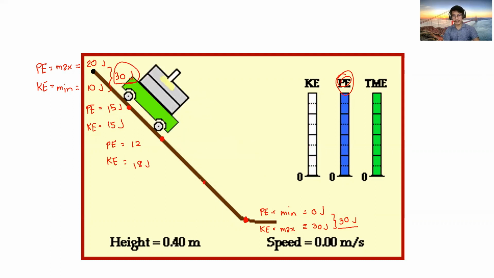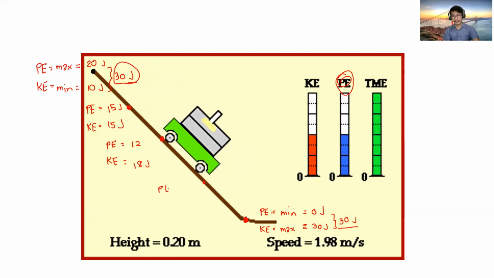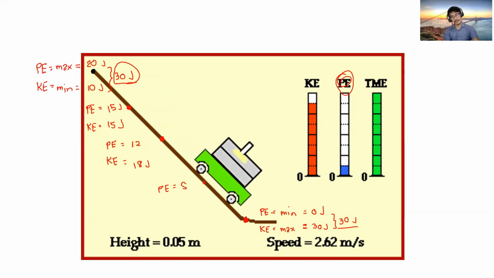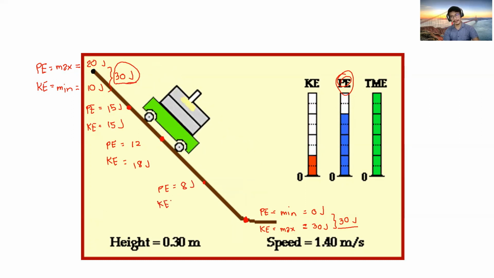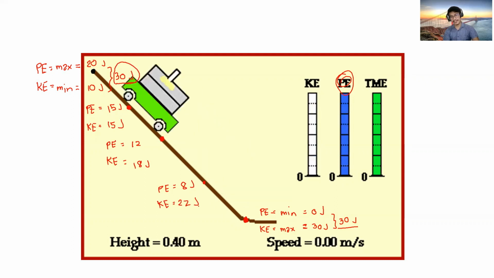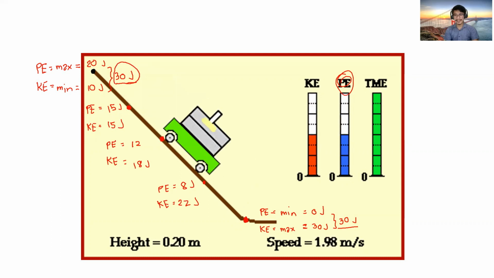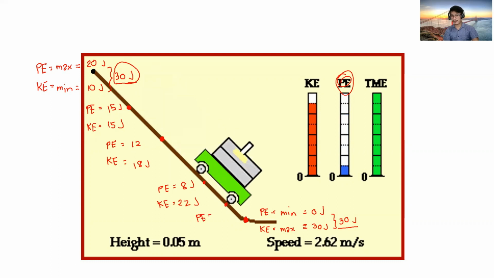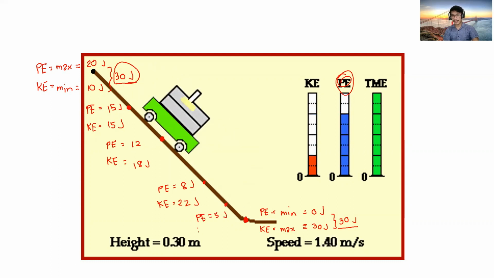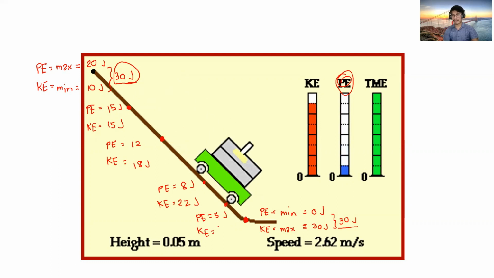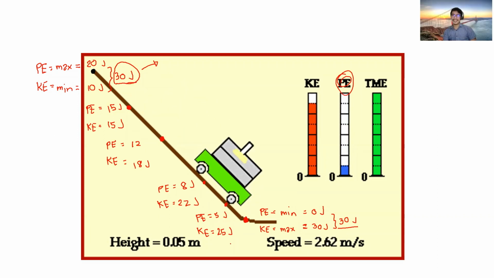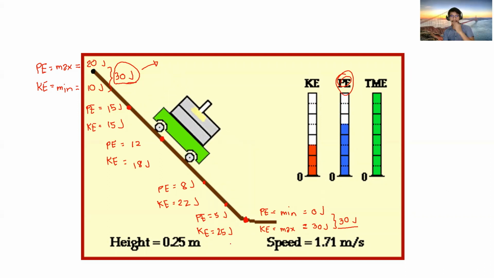Now at this point, for example, the potential energy is 8 joules. Then our kinetic energy must be 22 joules. Do you follow? Para pag i-add mo sila 30 gyapon. Nakuha? Sige daw, last example. At this point, our potential energy, for example, is 5 joules. Then our kinetic energy is what? It should be 25 joules. So para pag i-add mo silang duha, 30. I-minus lang, 30 minus 5 is 25. Okay, so that is conservation of energy.